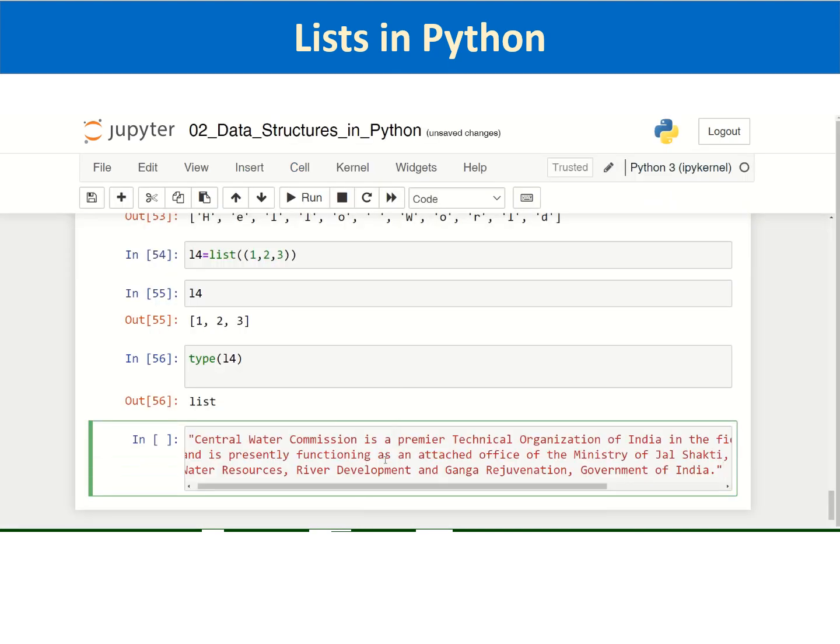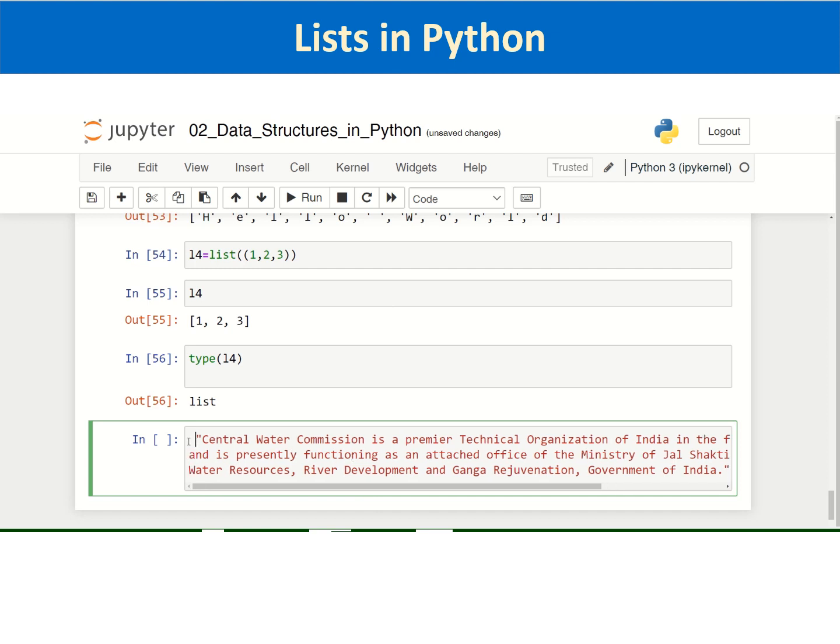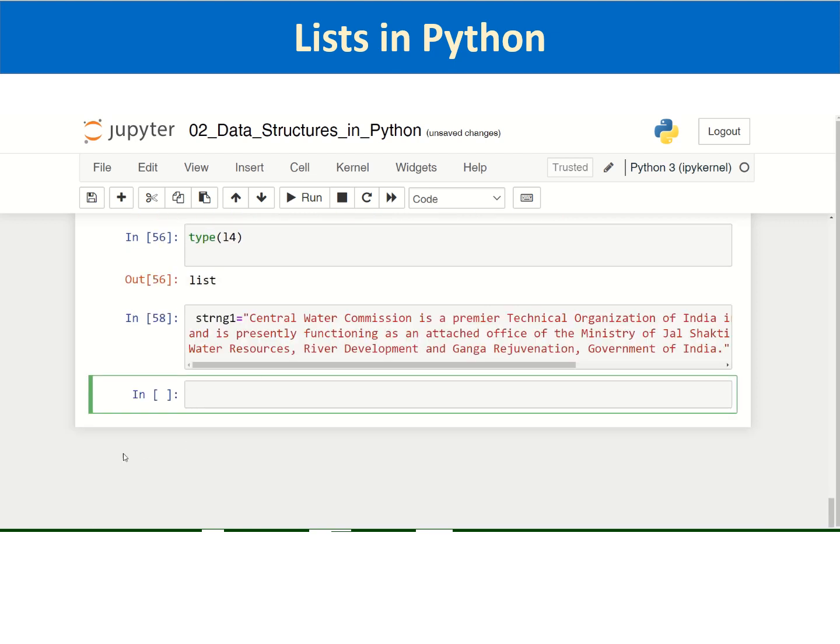I am taking this string, I am passing it to a variable called string1, and then I am trying to get a list of strings from this by splitting this string using the split function.